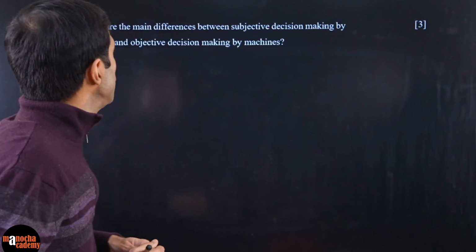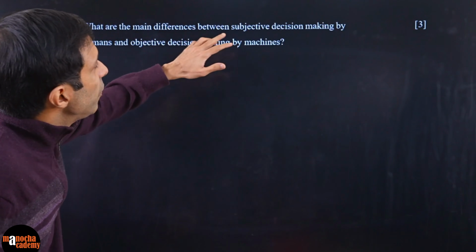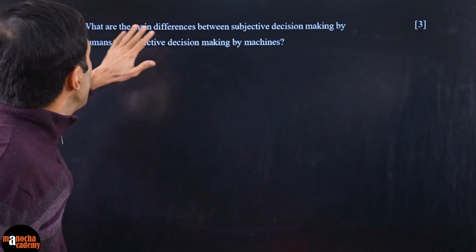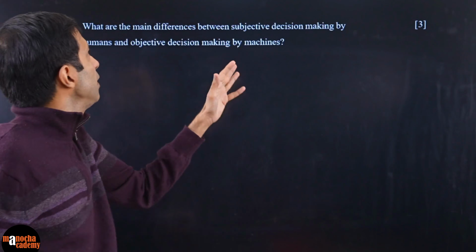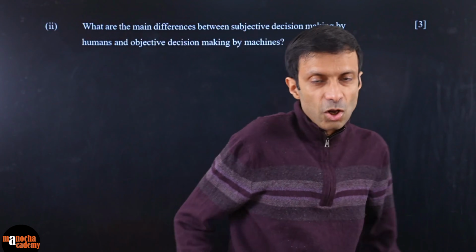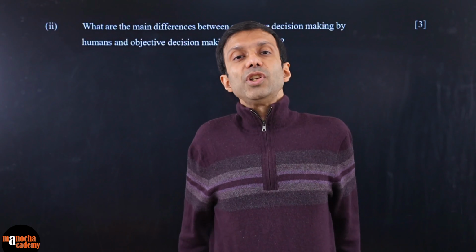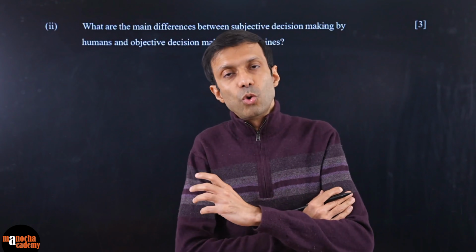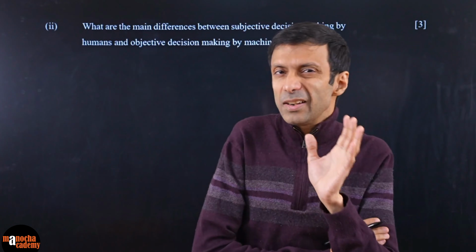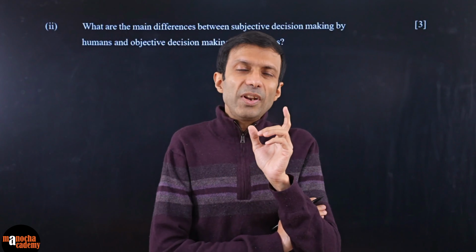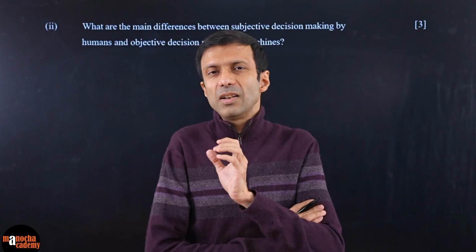Here's your next question. What are the main differences between subjective decision making by humans and objective decision making by machines? So this is where again the machine or AI is playing a huge role, because when we make a decision, humans are very emotional, right? Our decisions are very much based on emotions.